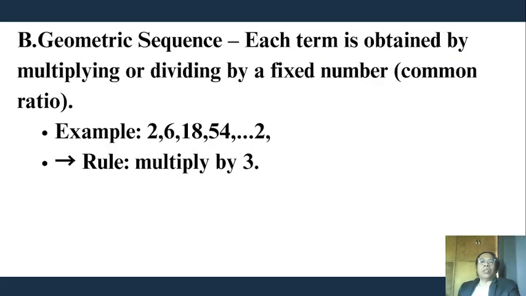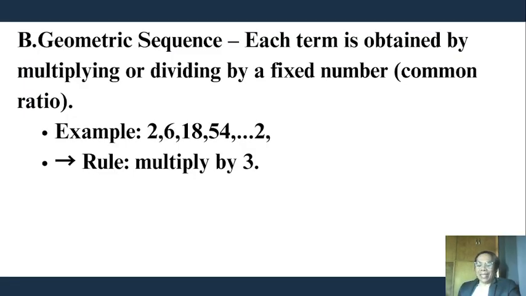And letter B, geometric sequence. Each term is obtained by multiplying or dividing by a fixed number, the common ratio. Example, 2, 6, 18, 54. The rule is multiply by 3. So 54 times 3 is